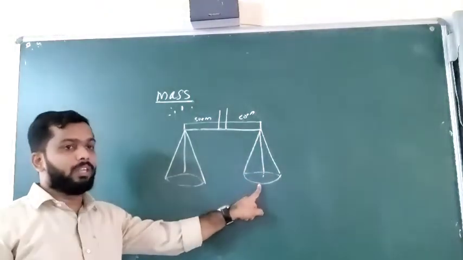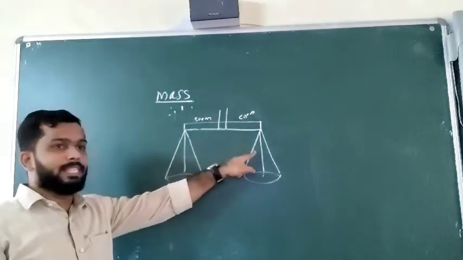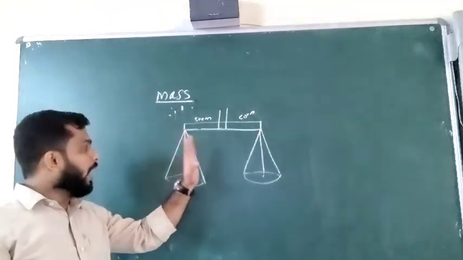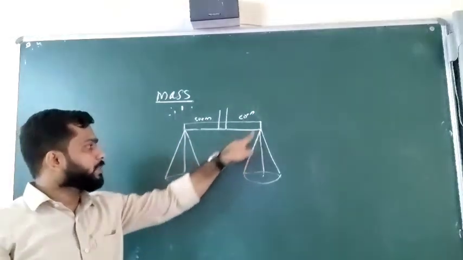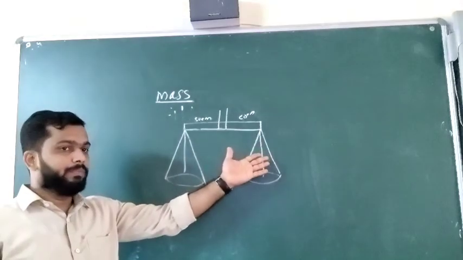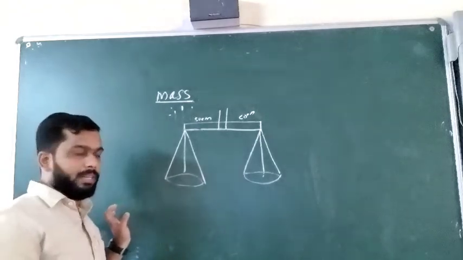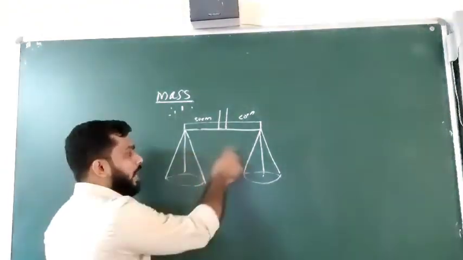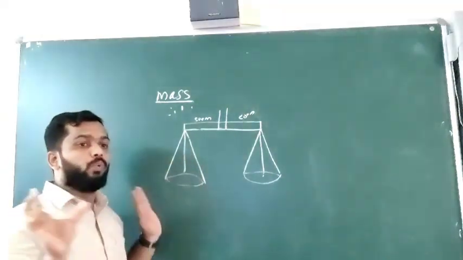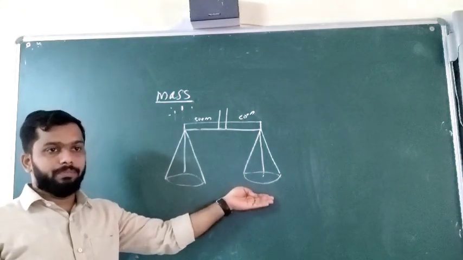Both the pans should have equal weight, and we will use an iron chain to suspend them. Sometimes people use thread also, but that is not applicable. According to the law of measurements, we have to use iron chain, and these chains also should have equal weight. Then only will they have a proper balance.